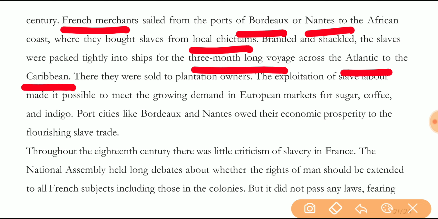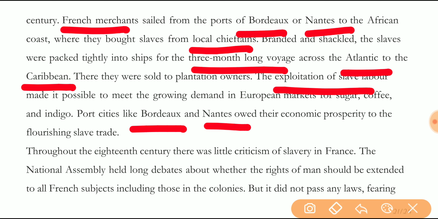Further, these slaves were sold by the plantation owners in these Caribbean colonies, and their exploitation was done there. They worked to fulfill the requirements of the European countries, and in the slave trade, cities like Bordeaux and Nantes earned huge economic prosperity just because they exported slaves from their port cities.